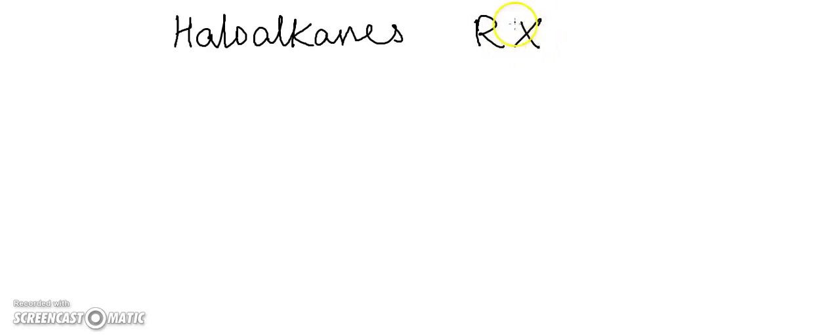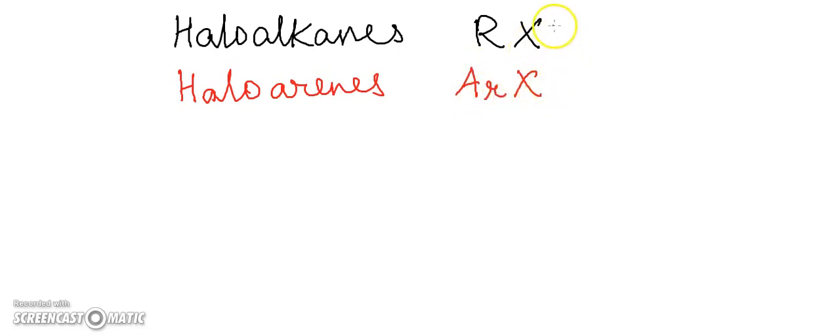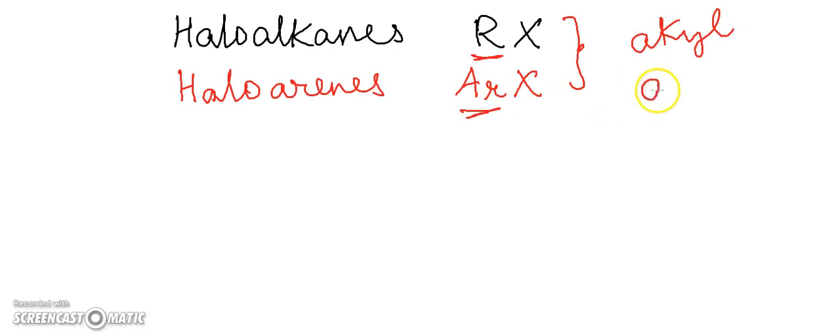Haloalkanes have the general formula RX. Haloarenes have the general formula ArX. Where here in both of these, this R is an alkyl group and here this Ar is an arene. Okay.